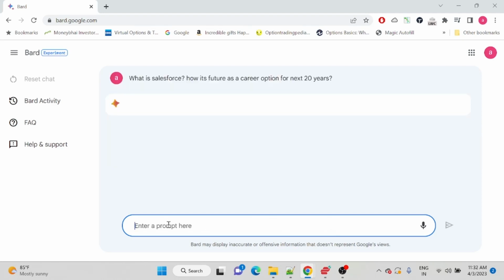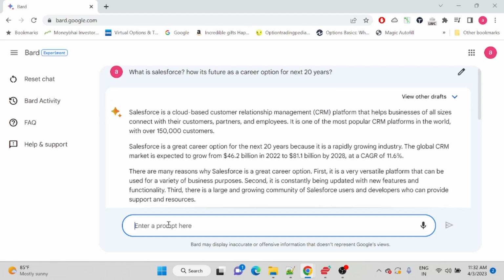If you see here the difference between ChatGPT and Bard, the first difference is that when you ask any question to Google Bard, it will initially show you a blank screen and then automatically give you the complete article together.